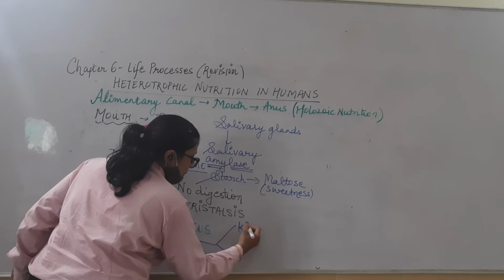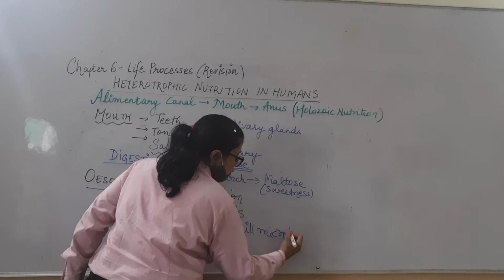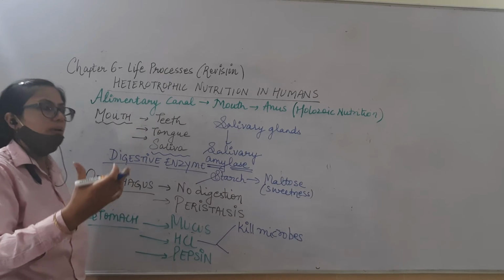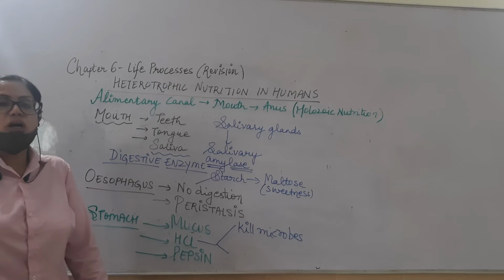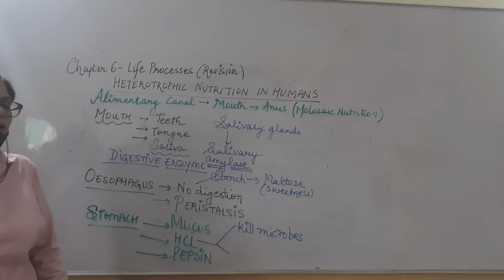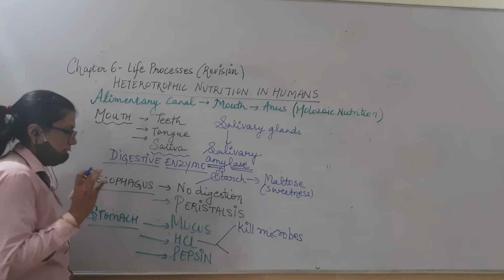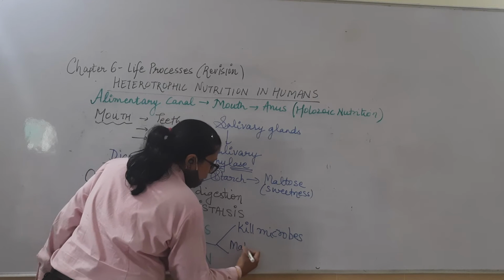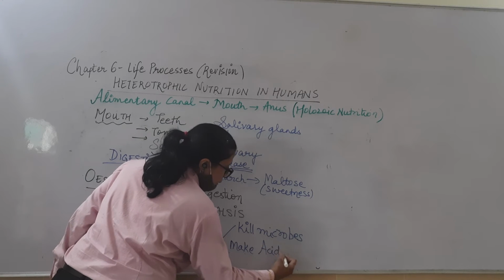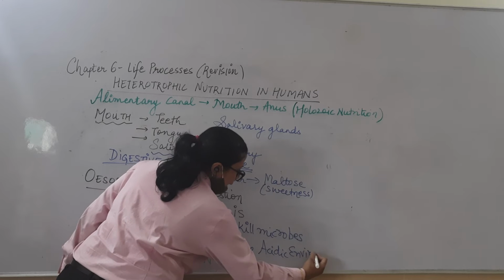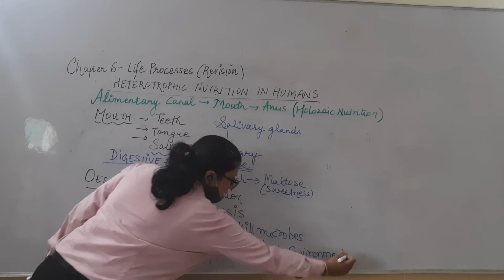It will kill the microorganisms which can be present in the food. If we are having outside food, junk food, which we should not have much, it will naturally try to kill the microorganisms present. And it makes an acidic environment in the stomach.